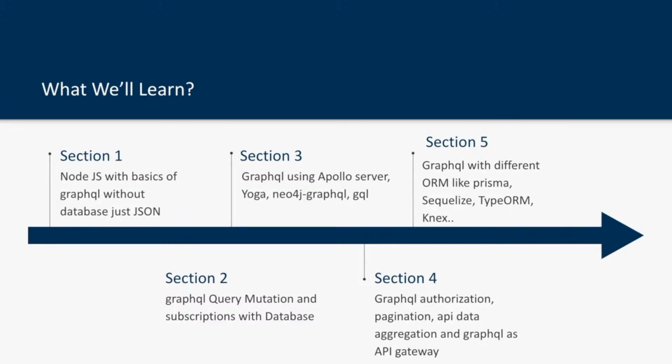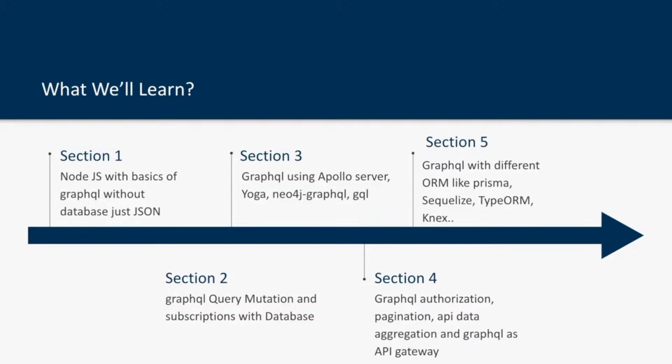Okay, so we'll talk about GraphQL authorization, GraphQL API pagination, and how GraphQL can connect with Prisma, which is like an ORM layer that can do insert, update, delete in the database. So your database entities can be as simple as a simple CRUD operation, or as complex as a shopping cart application we can build. We have the product, we have the cart, we have the user. These kinds of relationships we can maintain, and we can choose one of the ORMs: TypeORM, Sequelize, Prisma, or Knex as a query builder. If we don't want to use a heavy ORM, we can use Knex. So all these things I'm going to cover in the playlist.